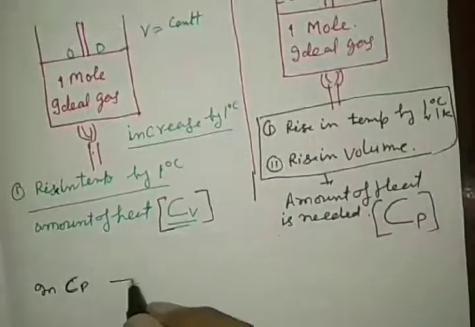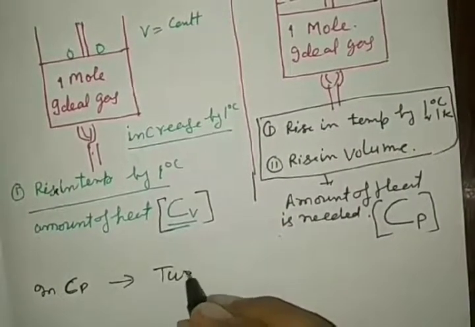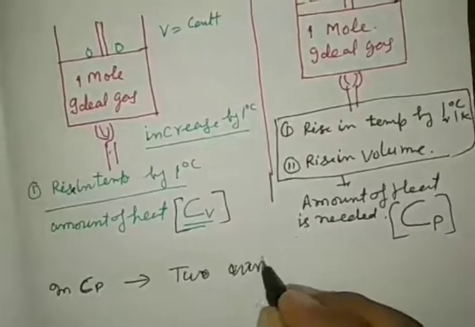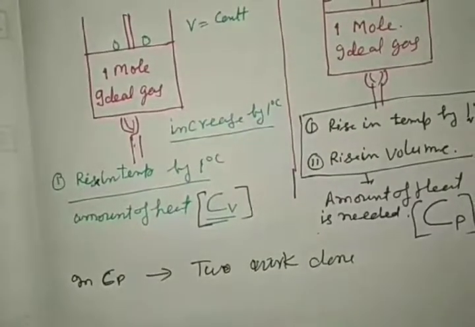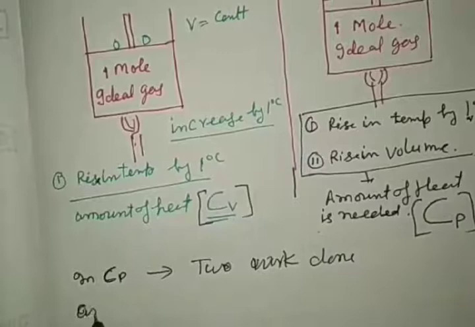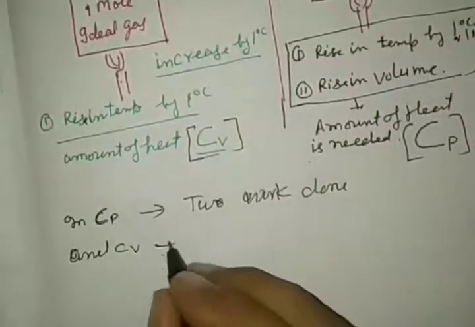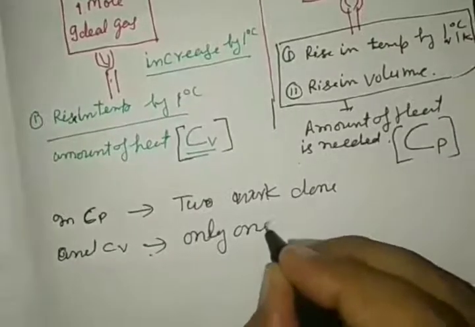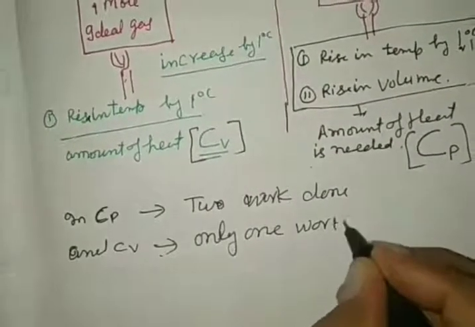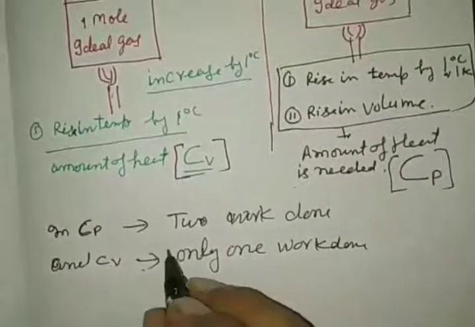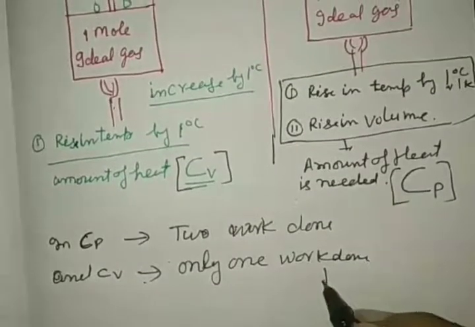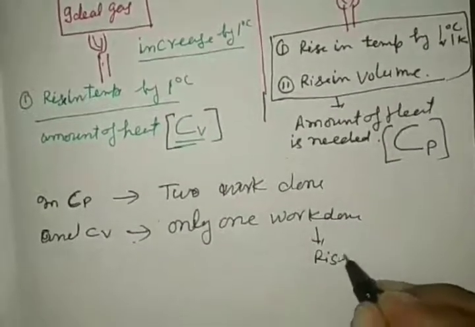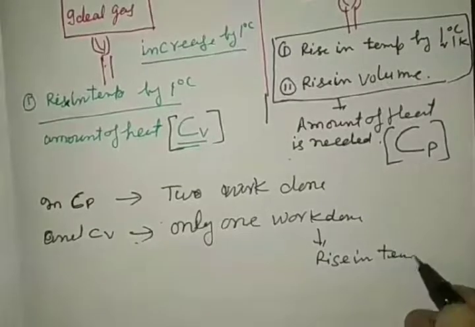Under Cp, two works are done, and in Cv only one work is done, a rise in temperature.